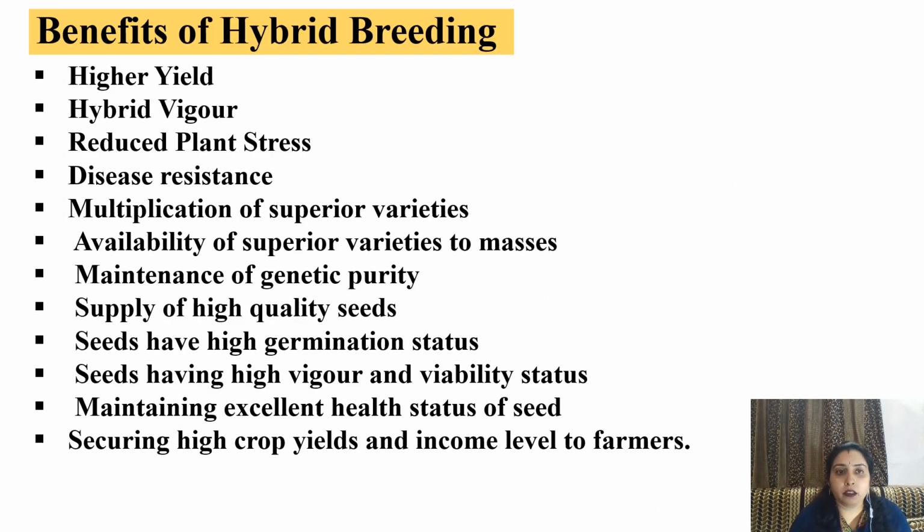Benefits of hybrid breeding: higher yield is there. Hybrid vigor is there. Reduced plant stress, disease resistant quality can be developed, multiplication of superior varieties, availability of superior varieties to masses, maintenance of genetic purity, supply of high quality seeds, seeds have high germination status, seeds having high vigor and viability status, maintaining excellent health status of seed, securing high crop yields and income level to farmers. Naturally, when two good characters present in two different plants are brought in one single plant, the plant is going to be superior to its parents.